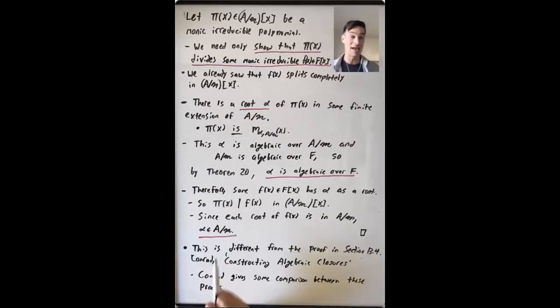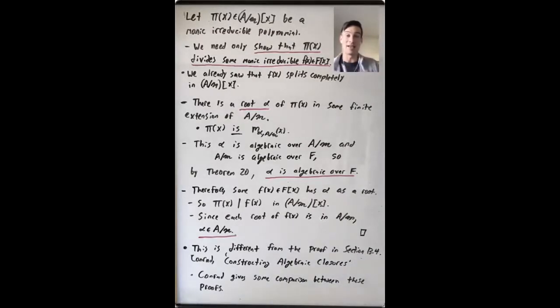It is this field, A mod M, that we described: this giant polynomial ring, we found this ideal I in it, we applied Zorn's lemma to see that there's a maximal ideal M containing that ideal I, and then we saw that A mod M was an algebraic closure of F. The Dummit and Foote argument is a little easier, but it doesn't make it so clear what exactly the algebraic closure of F is.